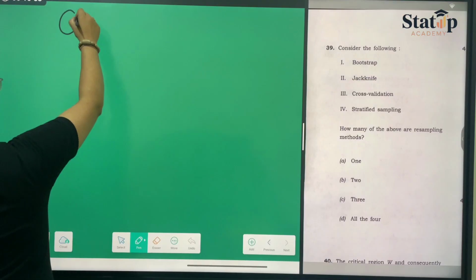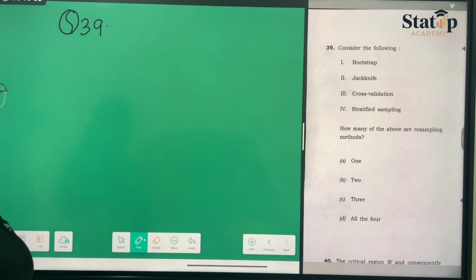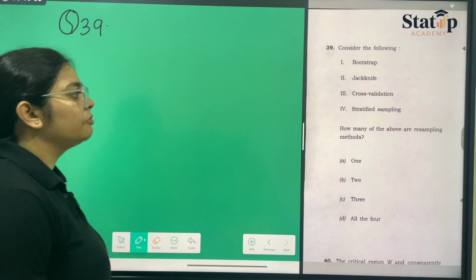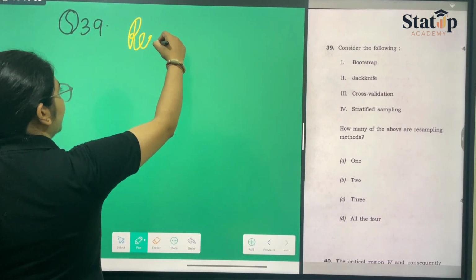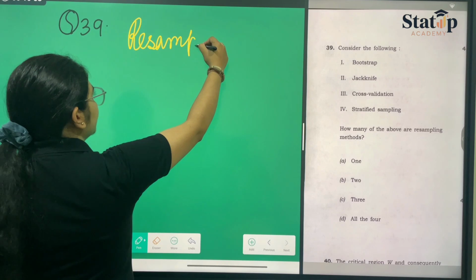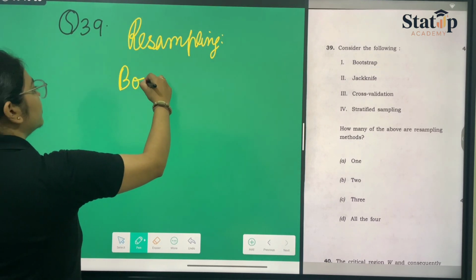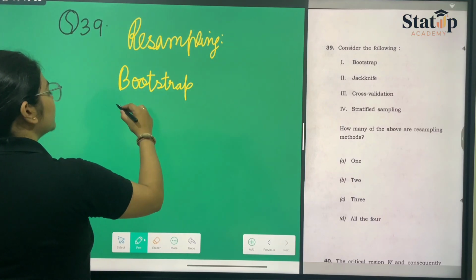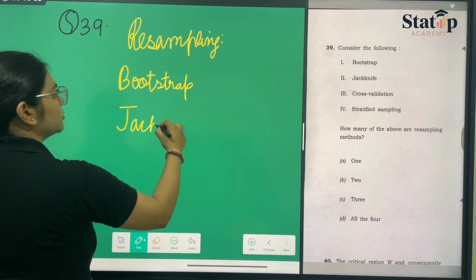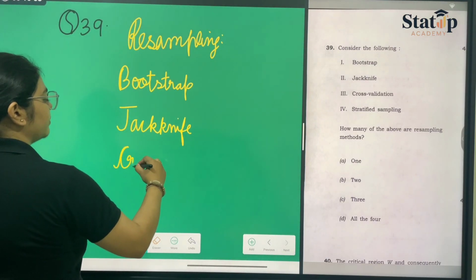Now, question number 39. It was also an easy topic, just the definition. There are many types of resampling methods, but we will be discussing only three: bootstrap, jackknife, and cross validation.